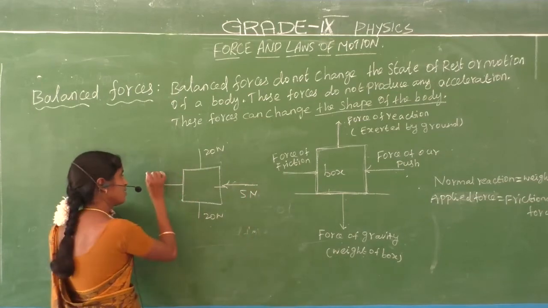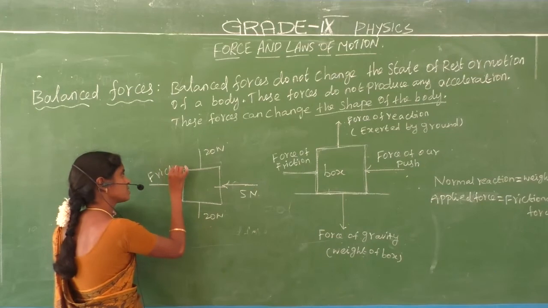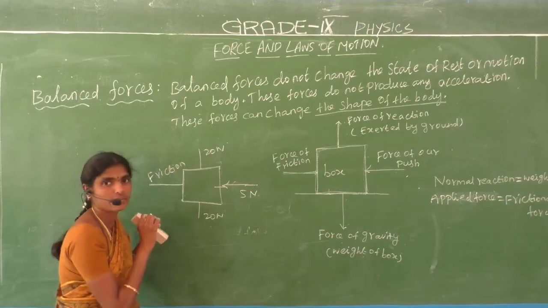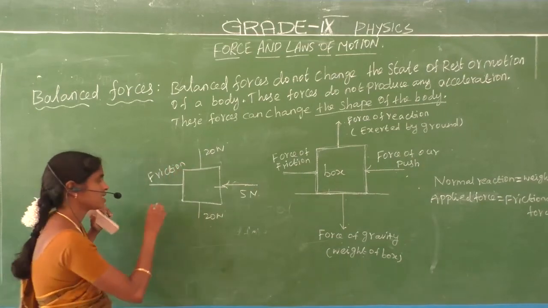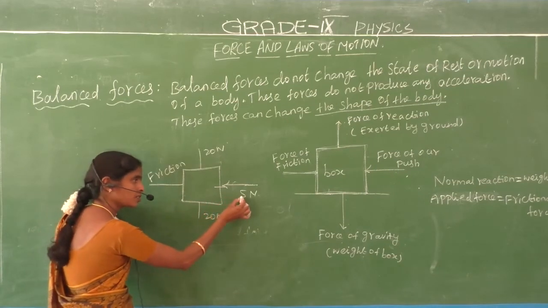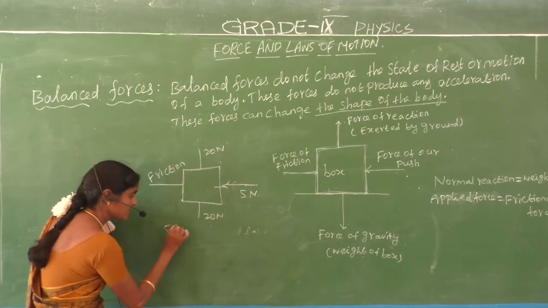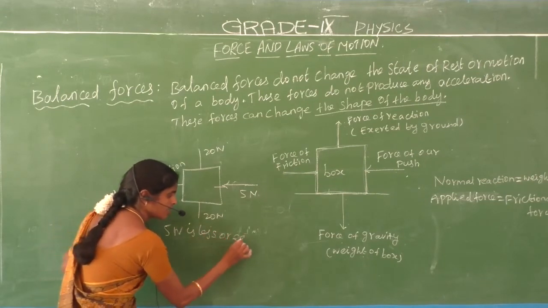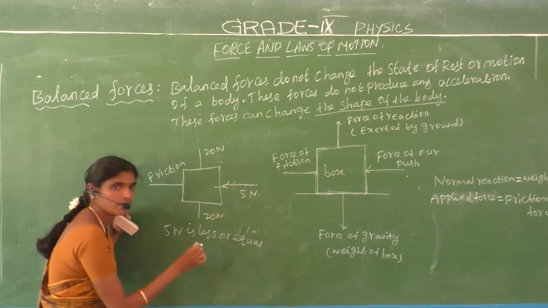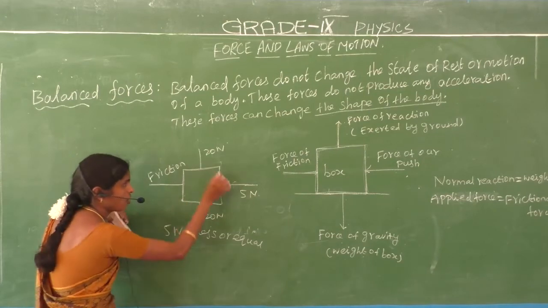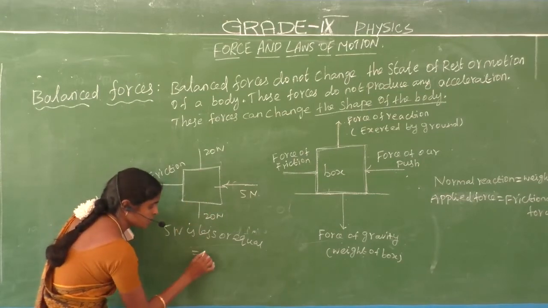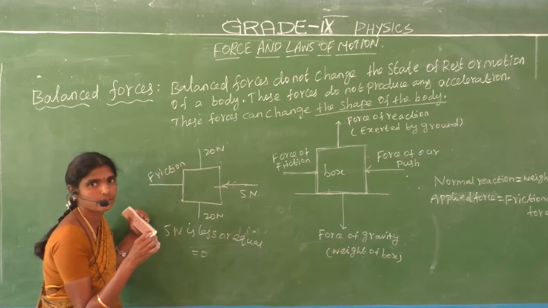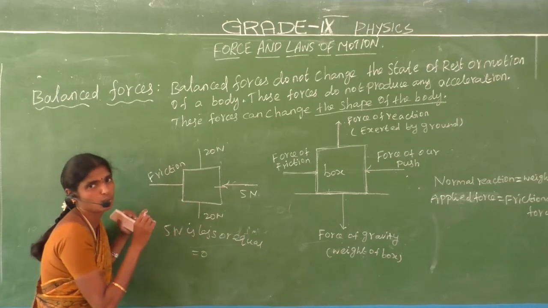Friction forces: we apply the force of 5 Newton, which is less than or equal to friction. The object gets a resultant force equal to 0. The box does not move.